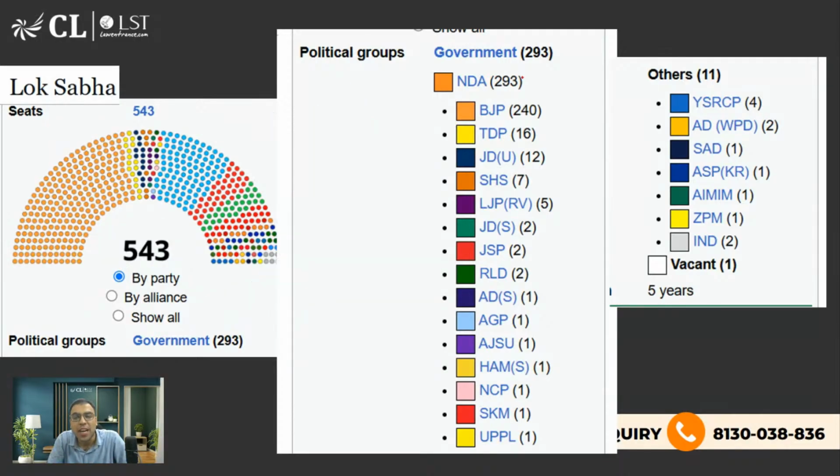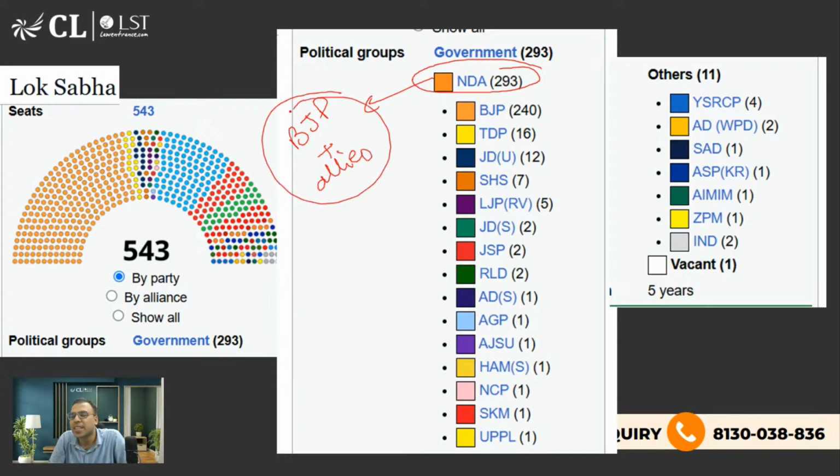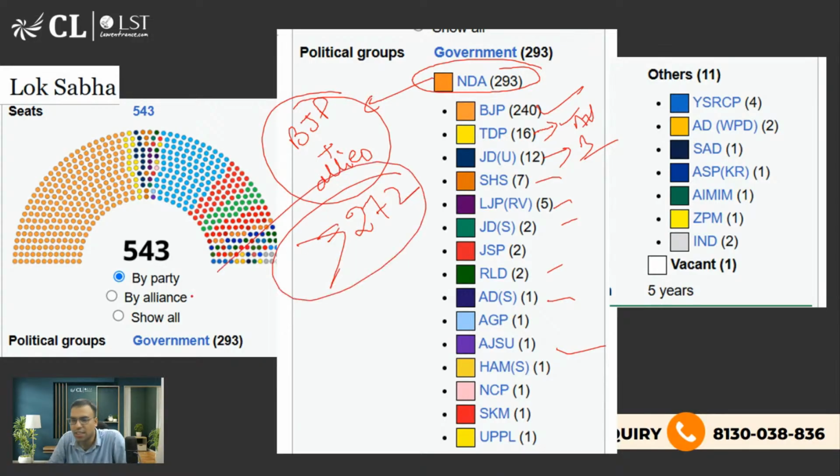So if you see it carefully, the NDA government, NDA is an alliance of BJP plus allies. So currently they are having 293 seats. Alone BJP has 240. Then TDP is there of Chandrababu Naidu from Andhra Pradesh, and JDU is actually from Bihar, Nitish Kumar's party. And there are other parties also. Okay. So currently NDA is having overall more than 272 seats, and that is why they are having their prime minister.